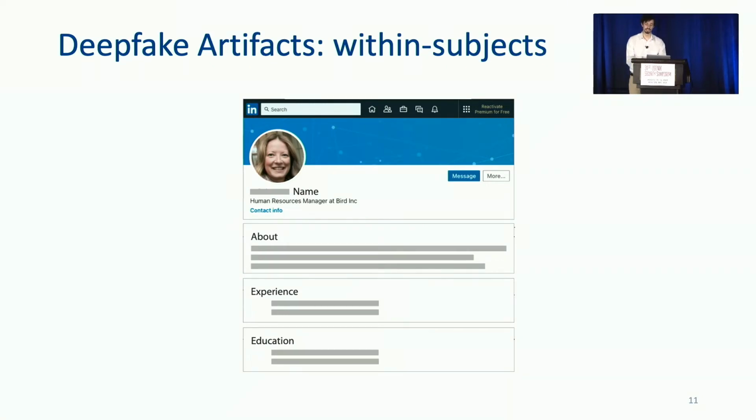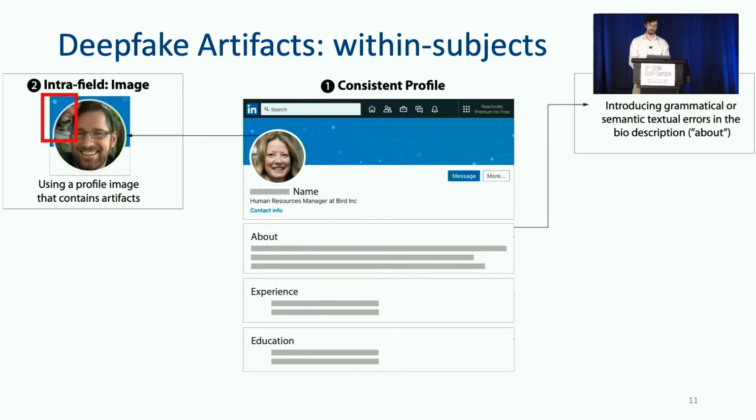To determine the effect of these deepfake-generated artifacts, participants viewed profiles which are carefully controlled to display a varied set of deepfake-induced inconsistencies. To construct a baseline, we created a set of profiles that did not contain any deepfake artifacts. To investigate the effects of deepfake mistakes within a single field, we created profiles with intra-field artifacts.